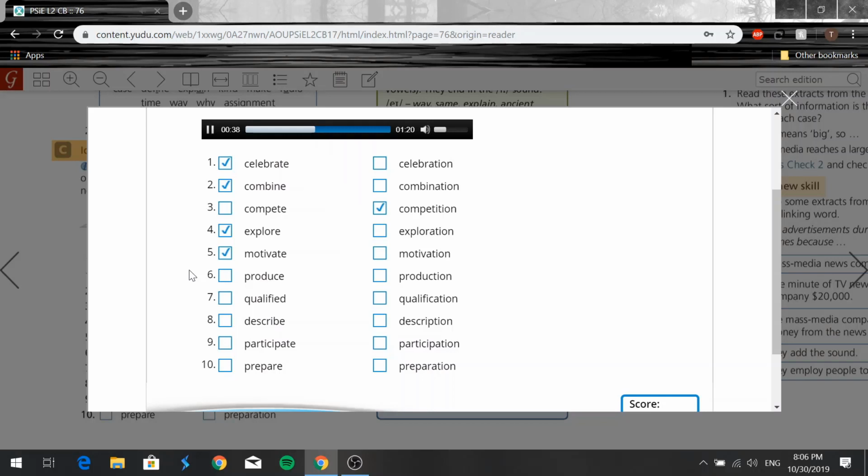At first, the Wright brothers made bicycles, but later they changed to the production of planes. 7. You must get a person who is qualified for a job. 8. In this lecture, I'm going to talk about the natural features of the country. After this description, I will tell you a little about the history. 9. Everyone in the town participates in the festival. 10. The careful preparations of the Wright brothers helped them to succeed.